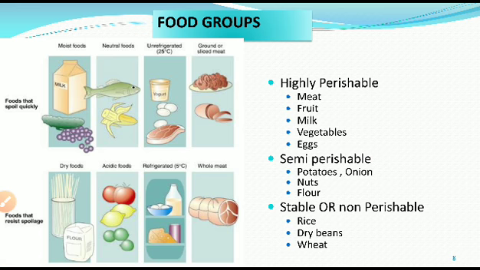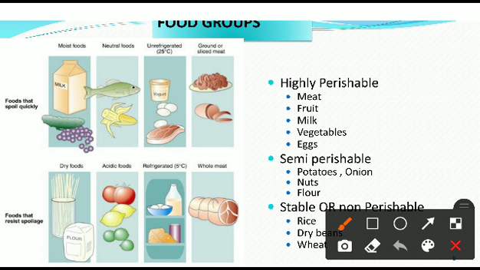Before we start the factors which affect food deterioration, we must know the foods by their time of deterioration. Depending on the time of spoilage, foods are divided into three types. First, highly perishable food. Second, semi perishable food. And third, stable or non perishable food. Let me learn the first, highly perishable food.